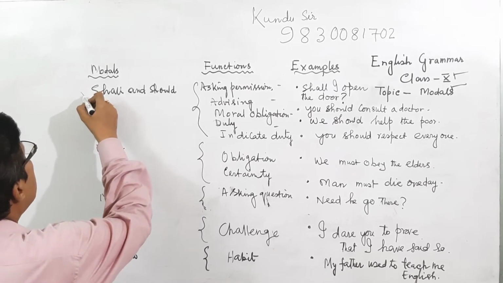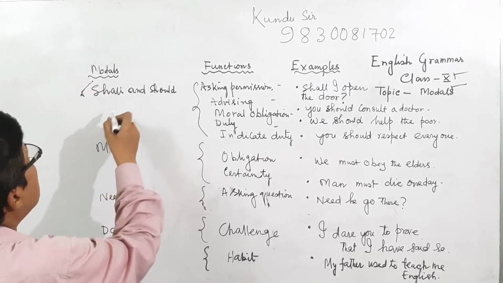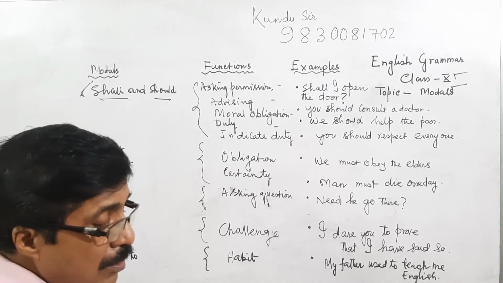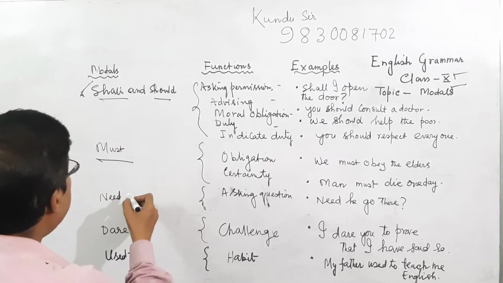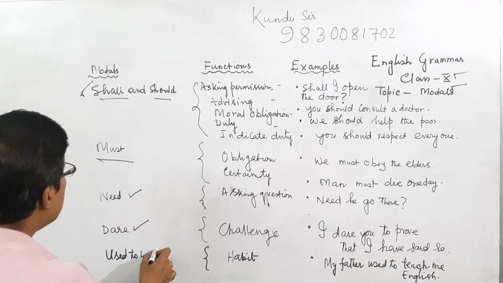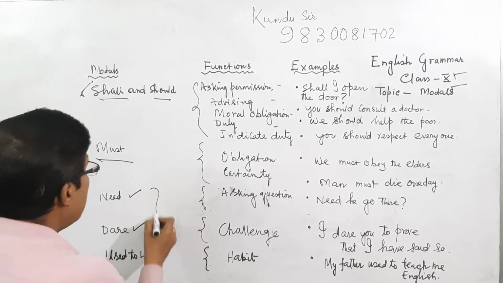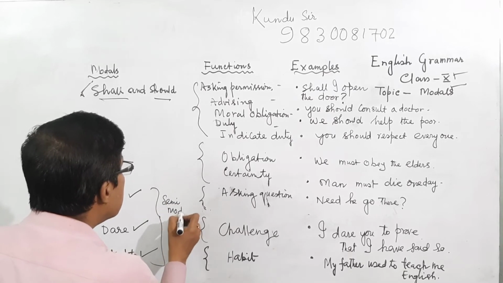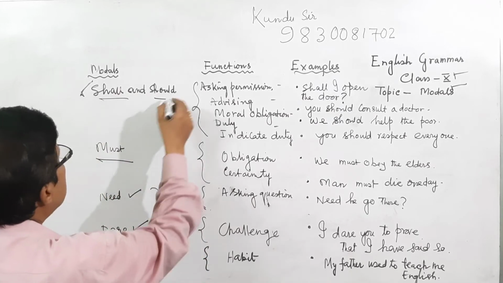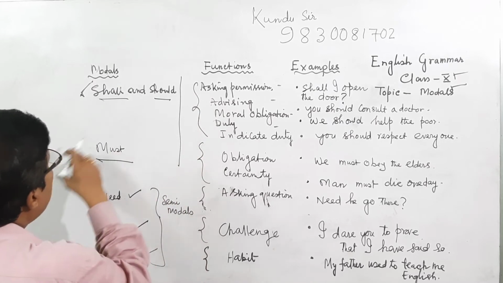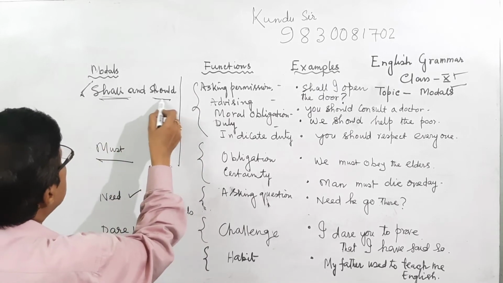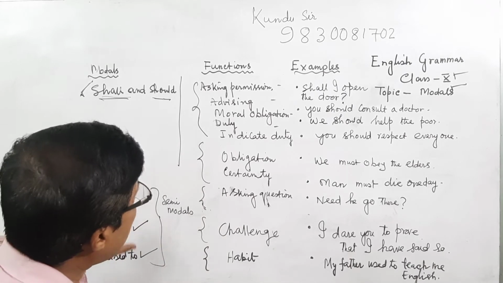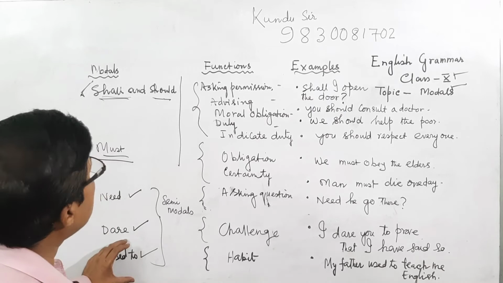Now I want to start with the modal auxiliaries shall, should and must, and the semi-modals need, dare and used to. This portion is already done, and shall, should, must I am now going to discuss. They are the modal auxiliaries and semi-auxiliaries.